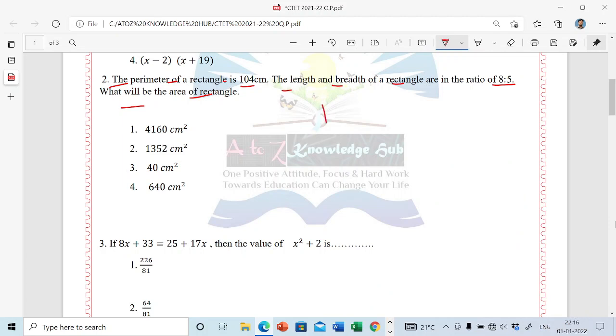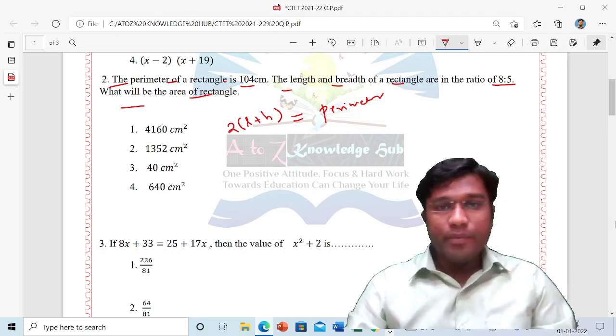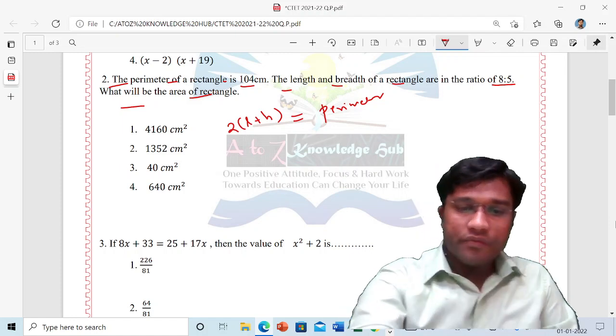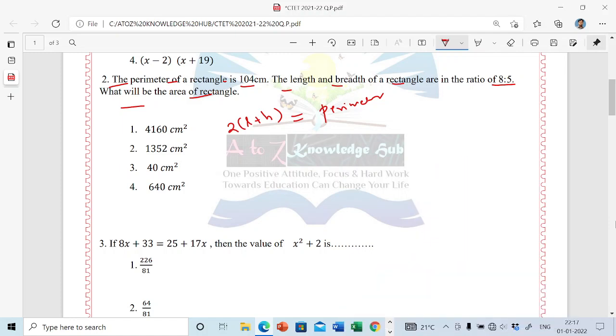So, the perimeter is equal to, we can write the formula here: 2 into (length plus breadth). That is, 2 times length plus 2 times breadth is equal to the perimeter of a rectangle. Now we have to fill in the values here.